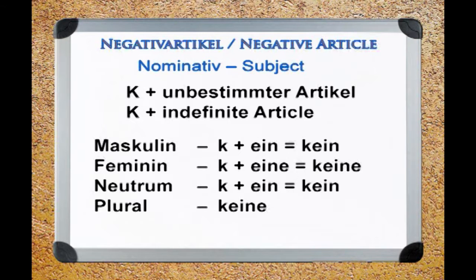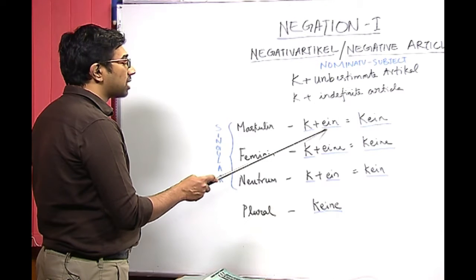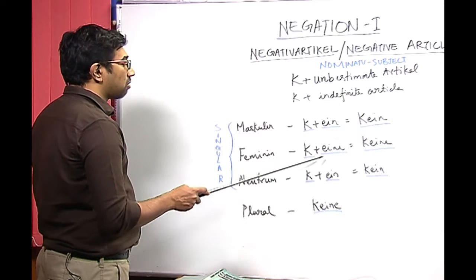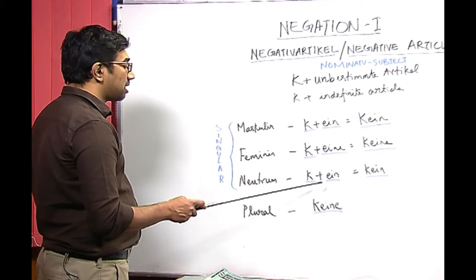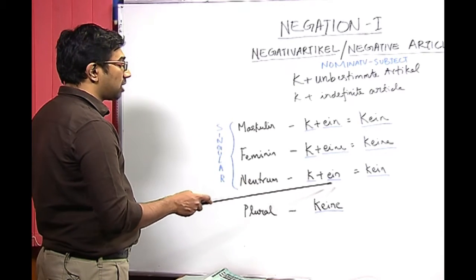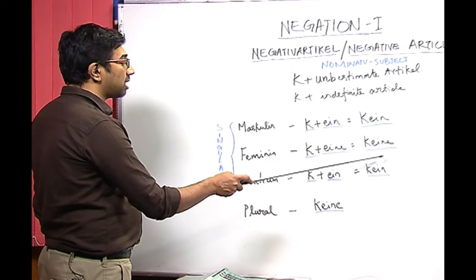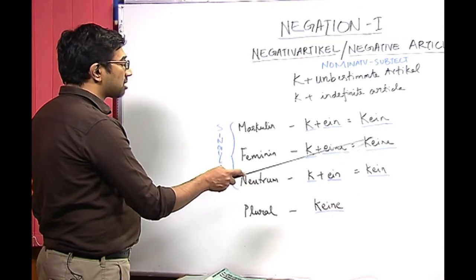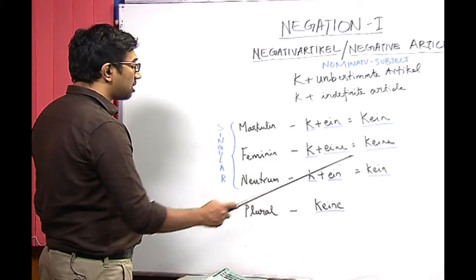We just add the letter k to ein, which makes it kein. Now, we add k to eine and it makes it keine, and we add k to ein to make it kein. So, here we have three negative articles where masculine is kein, feminine keine, and neutrum or neutral kein.